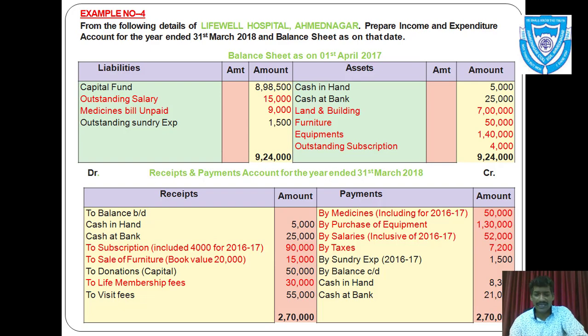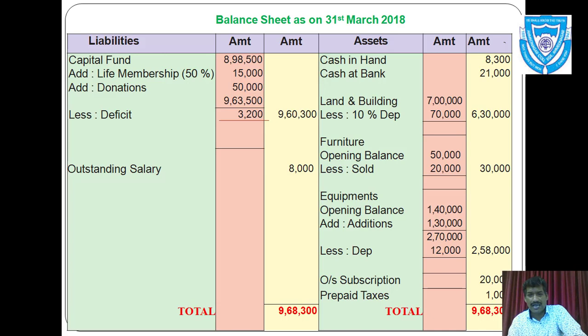That means opening balance was rupees 1,40,000 and again some more equipments have been purchased of rupees 1,30,000. So add that addition. You can see 1,40,000 add 1,30,000 and the amount is 2,70,000. That means total value of equipments is now rupees 2,70,000.